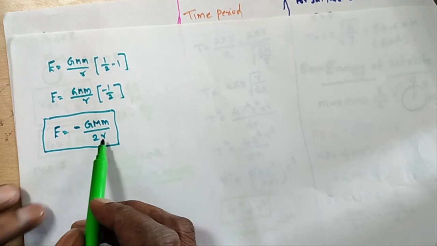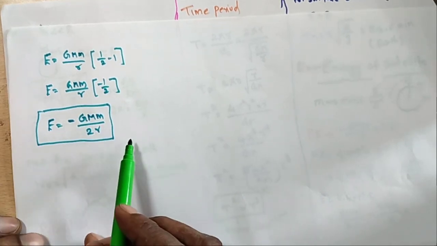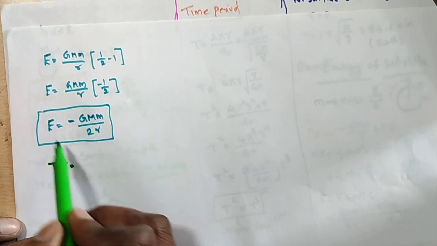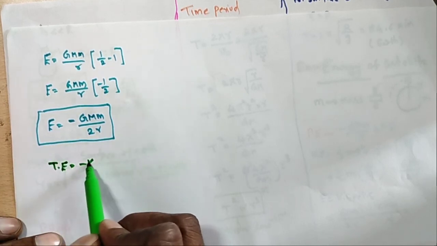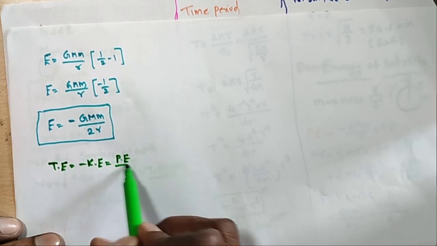So what is your observation in these three equations: kinetic energy, potential energy and total energy? The total energy E is equal to minus kinetic energy, and equal to potential energy by 2.